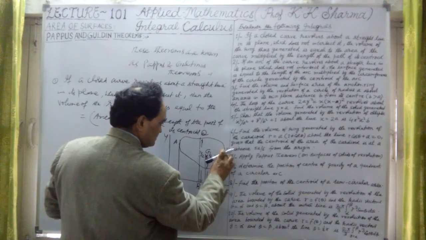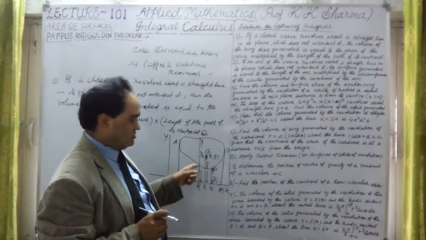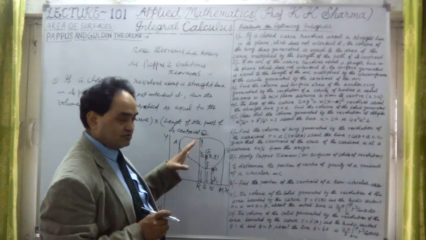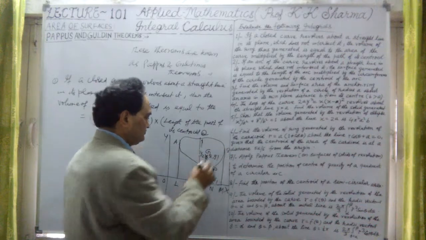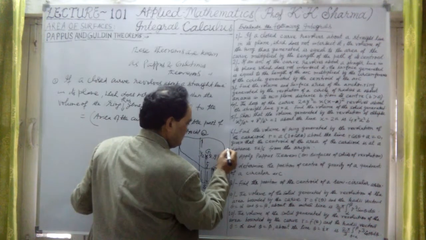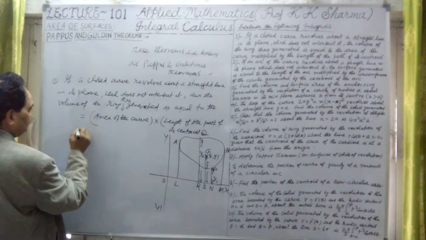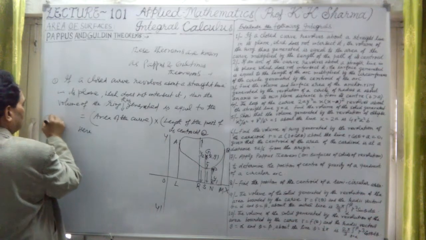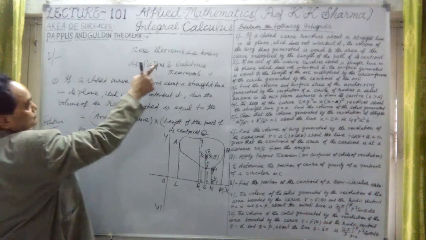What is the volume generated by this closed curve? We will talk about the volume of the closed area. First we have to identify the closed curve: the closed curve is AP, BQ, A. So here, this solution we are finding out. This is the first term, question number 1.